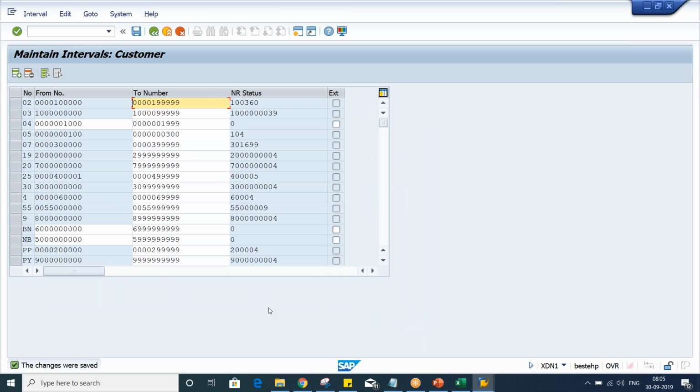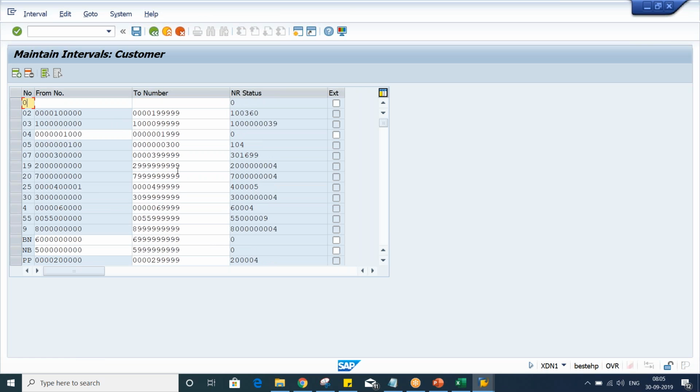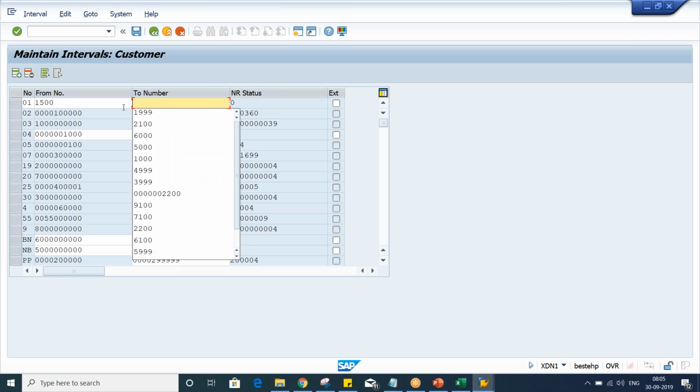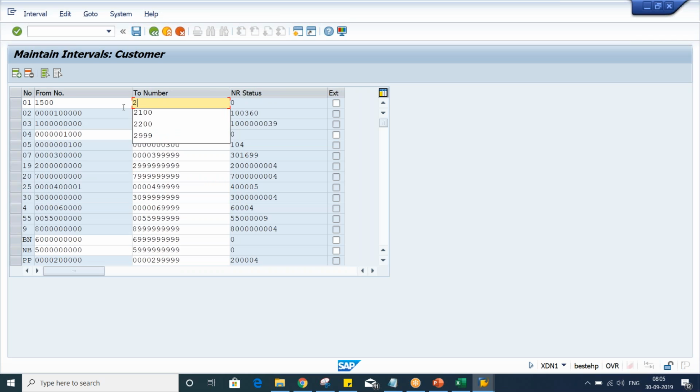Now, let's suppose I am going to set up a number range of 01, because I don't think the 01 code has been used. Now, if you set up 1500 to 2500 and press enter, the system will not allow you to save.